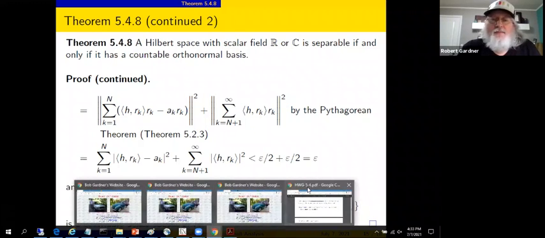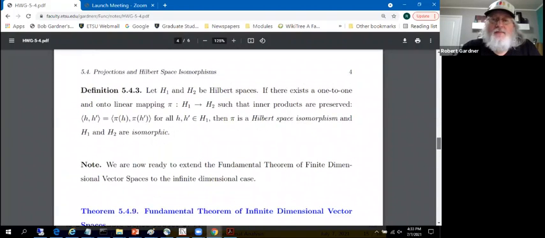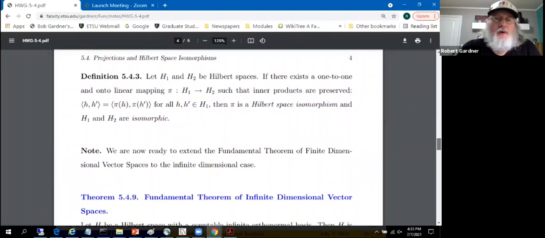Back to the notes. Okay, we're working our way up to my favorite result in all of this stuff: what an infinite dimensional separable Hilbert space looks like.